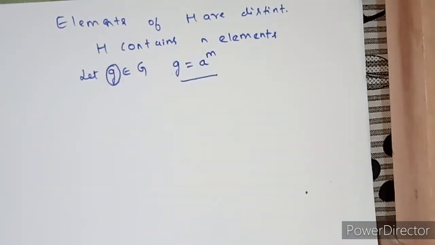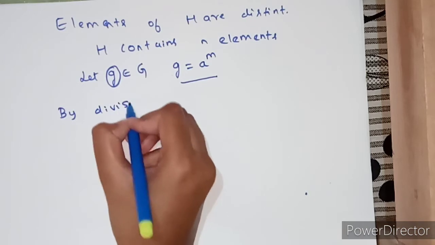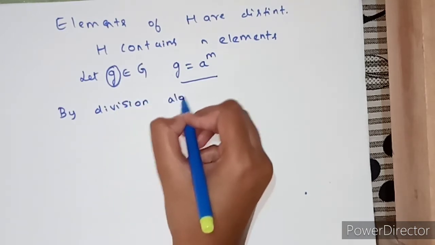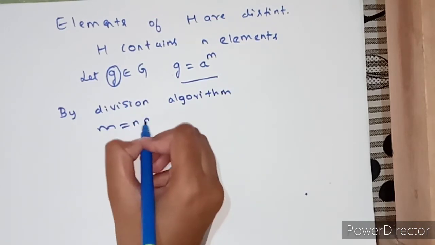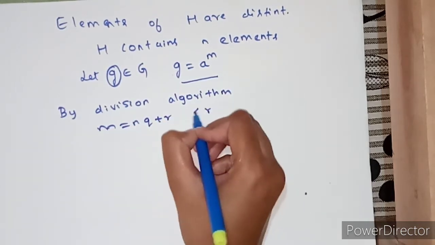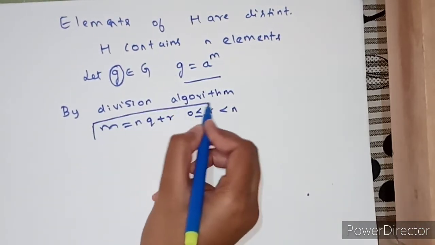Okay, now by division algorithm, m is equal to nq plus r, where r is greater than or equal to 0 and less than n. How is this possible?